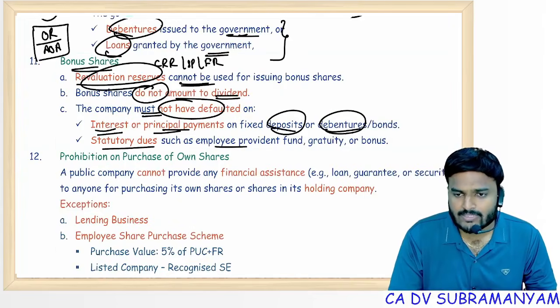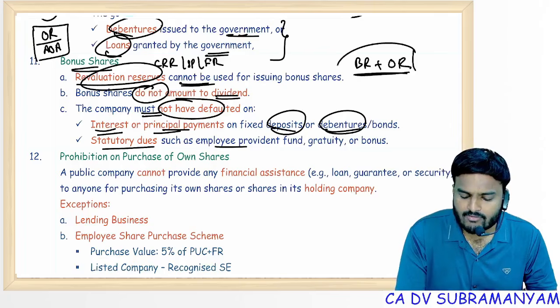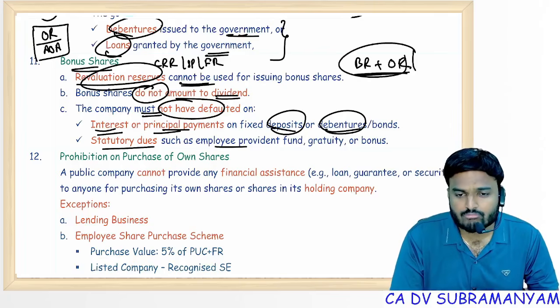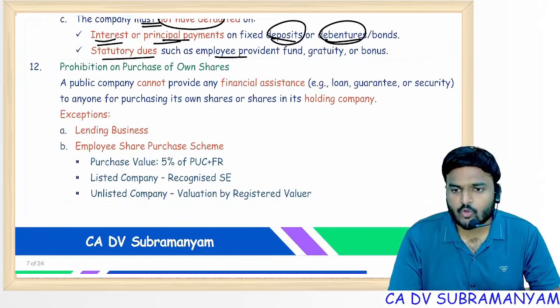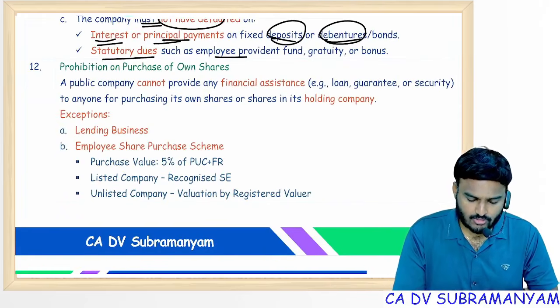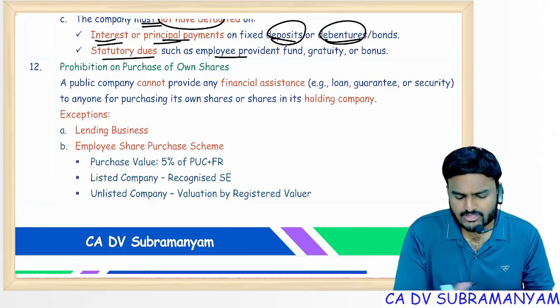These defaults should not be there. And of course, board resolution and ordinary resolution is required. OR is enough for issuing bonus shares. Next one, prohibition on purchase of own shares. Simply, this is a restriction on purchase of own shares.